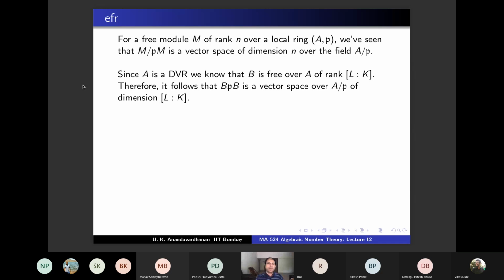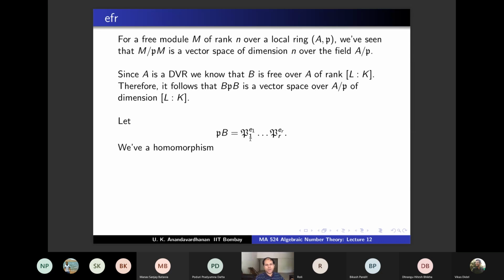Now, we want to show that the degree of L over K equals the summation of e_i f_i. So let's write PB equal to this, and we have to show that the summation of e_i f_i is the degree of L over K. But the degree of L over K you have realized as the dimension of this vector space B by PB over A by P. So we want to use this expression and we want to write B by PB in another form using this.